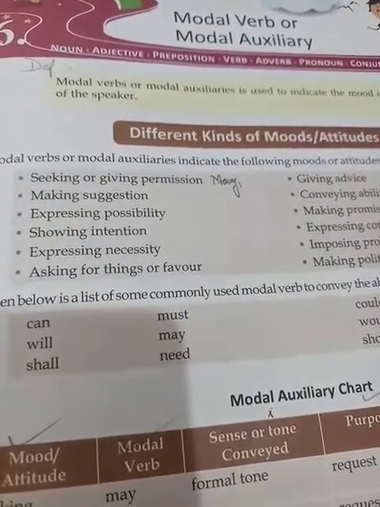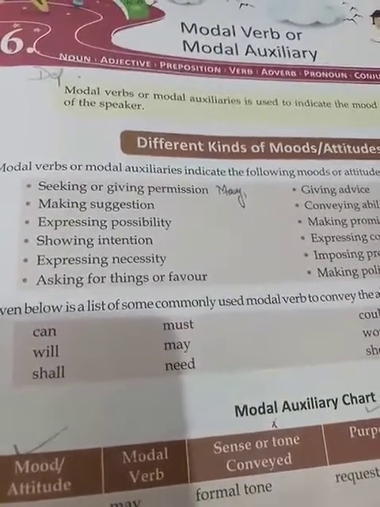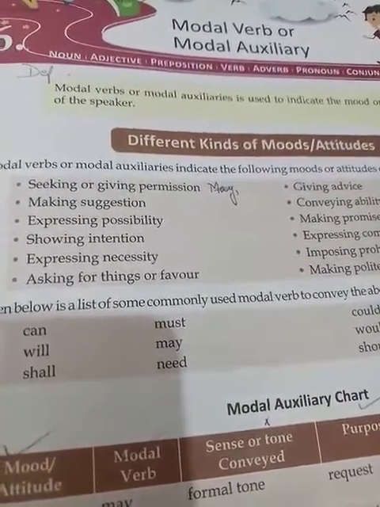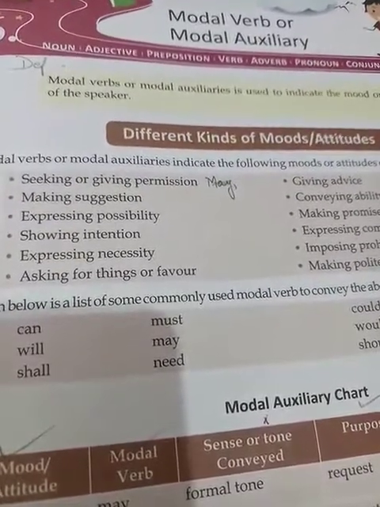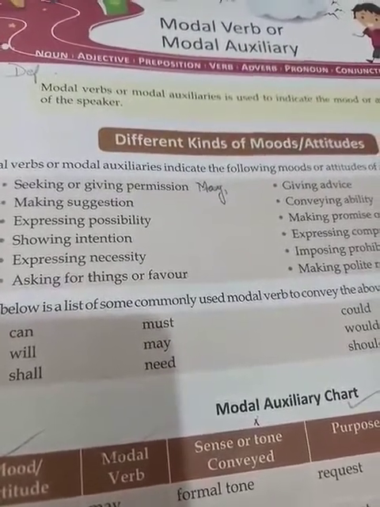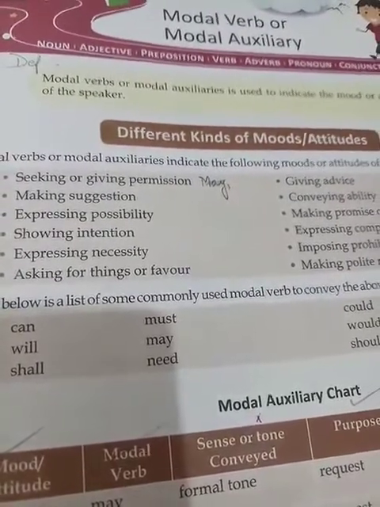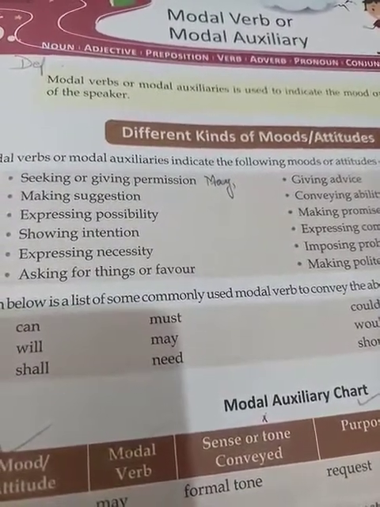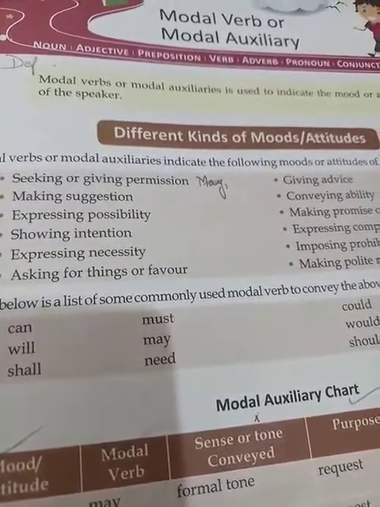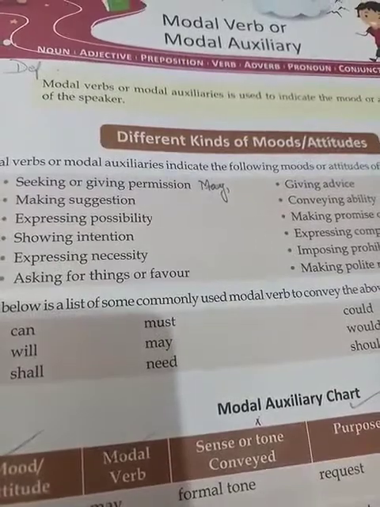Yesterday we finished our chapter 5, and today we are going to start chapter 6. Chapter 6 is modal verb or modal auxiliary. We all know that the verbs that help the main verb to complete the meaning of a sentence are called auxiliary verbs, or simply auxiliaries. So, auxiliaries are helping verbs which help the main verb to complete the meaning of a sentence, or we can say they help in making the sentence grammatically correct.